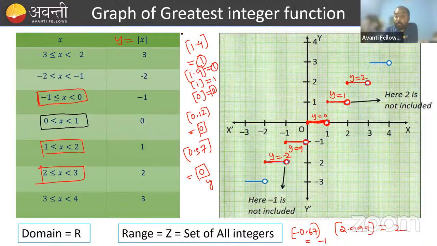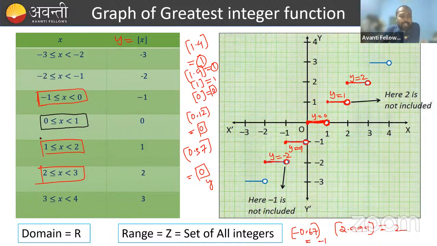Yes, the function is defined. The values of x for which the function is defined, that is what we call the domain. Right? The values of all x for which the function is defined.